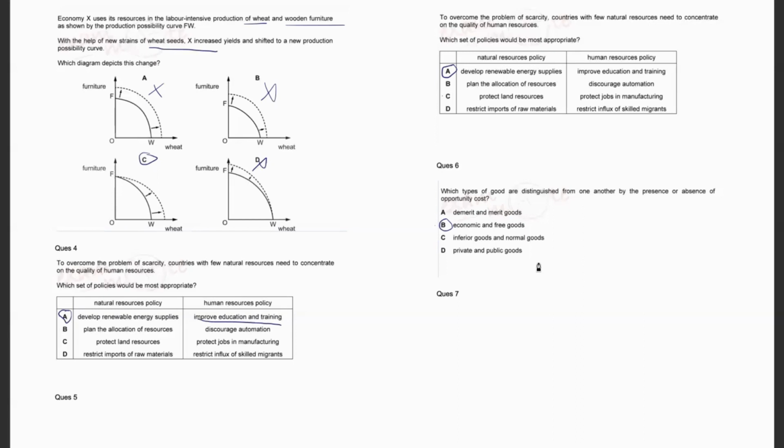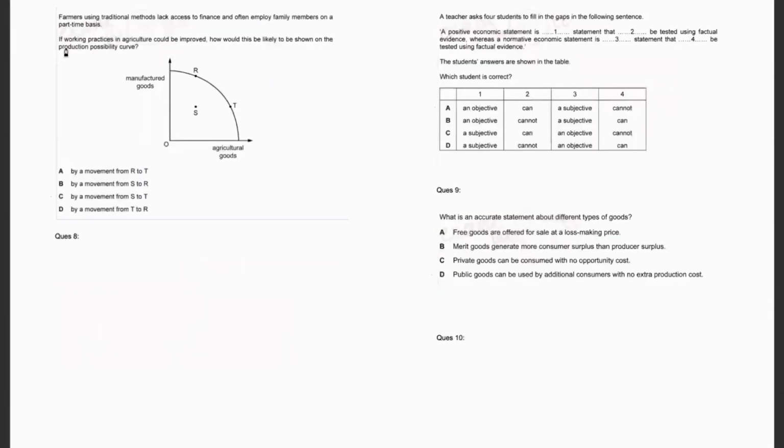For example, a street light. If I go and stand at the street light and use it, the other person can also use it for the same purpose, like a view tower, right? Me consuming that good will not cut chances for the other person to consume that good. So that's the difference between private and public goods. So these are all definition-based questions. Once you learn the definitions, it becomes much easier to differentiate between all these types of goods.